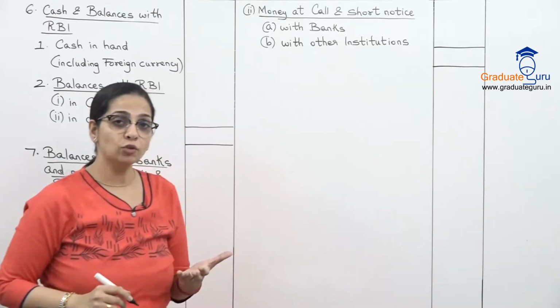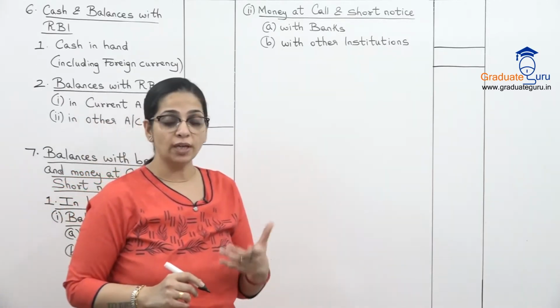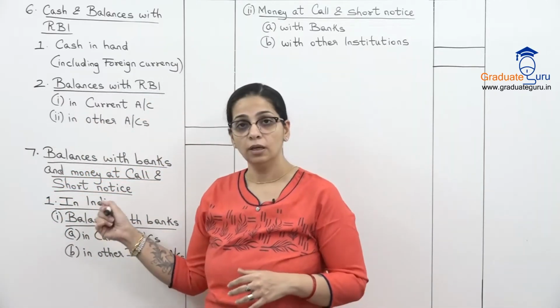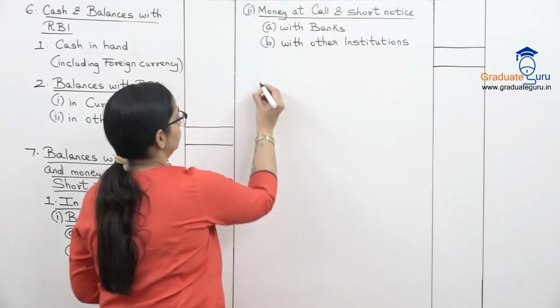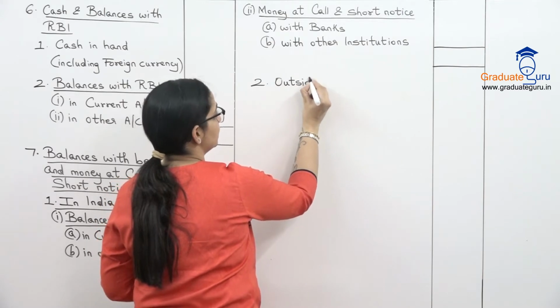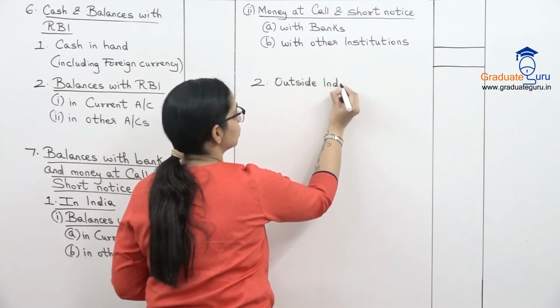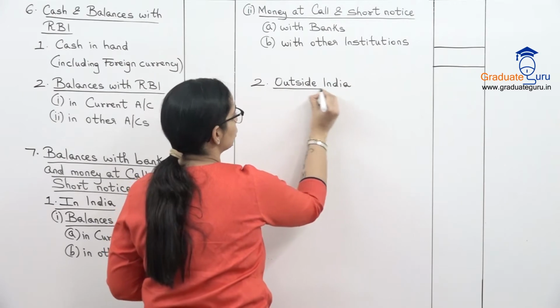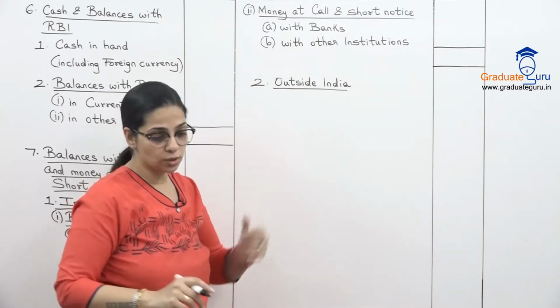And I also have to show a breakup in another way. So this was all in India. Now again I'll be showing it for outside India. These same balances I can maintain outside India with foreign banks also. So that part we'll show separately.